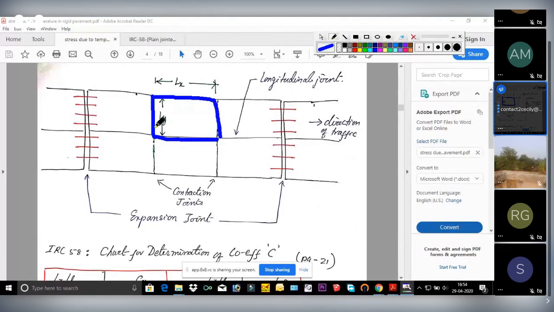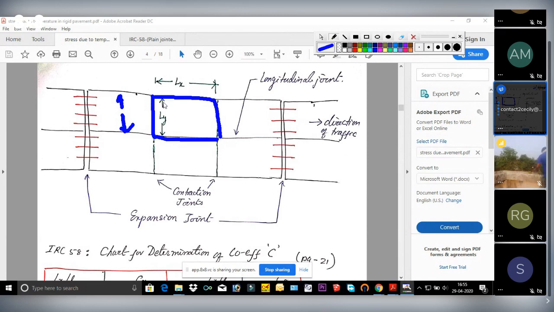Sometimes they can give you the lane width also. This is one single lane, so sometimes they will give you the single lane value, that is 3.5 meter, or sometimes they will tell the width of the slab is this much. That will be the value.